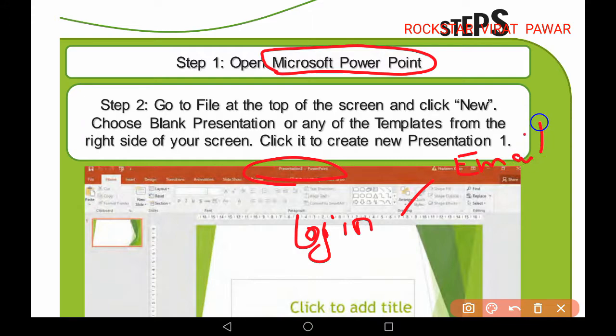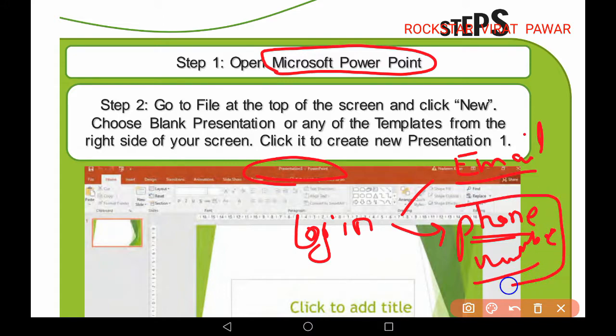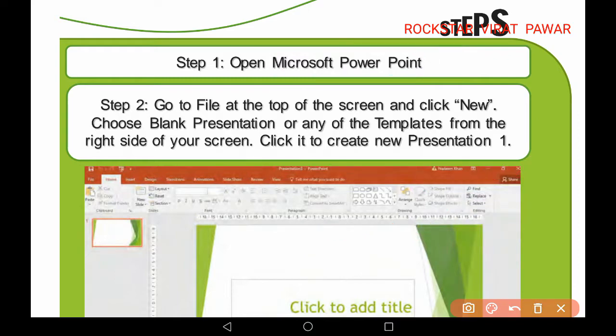If you know your email and its correct password, you can register by email, but beyond that it is pretty useful if you do it with the phone number. And if you do it with the phone number, an OTP is sent to your phone number, which is used for the login purpose the first time for Microsoft PowerPoint. Then you will start with the blank presentation.